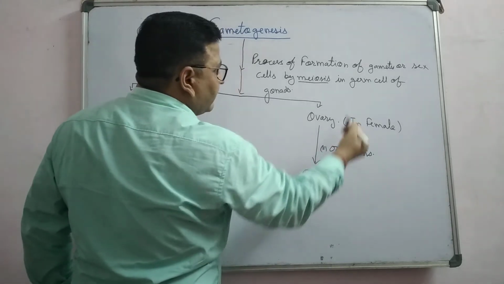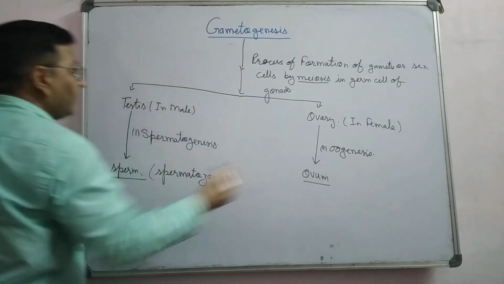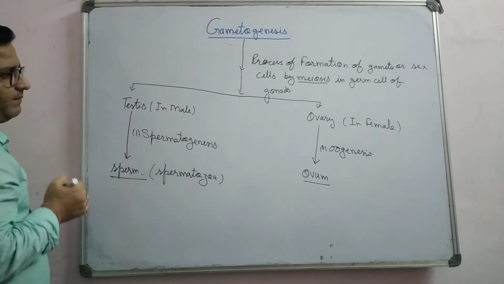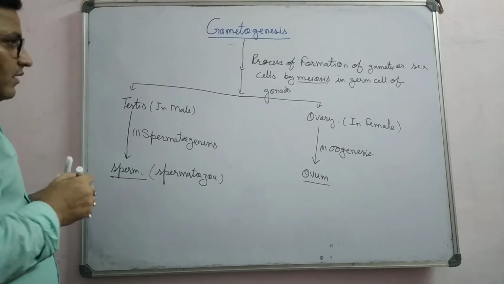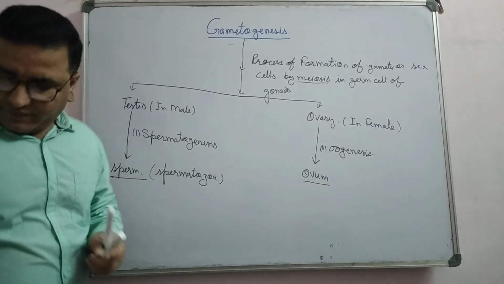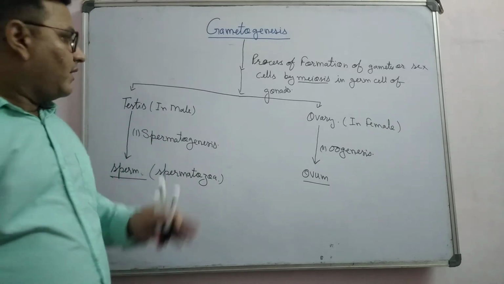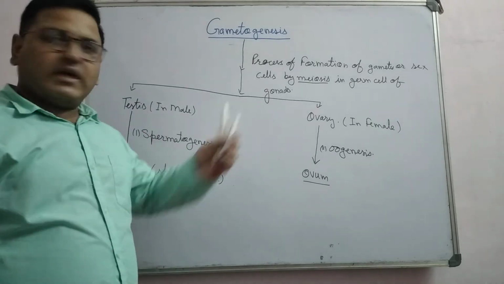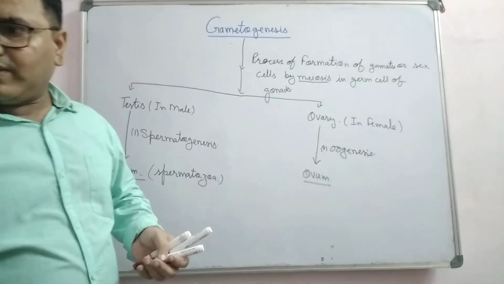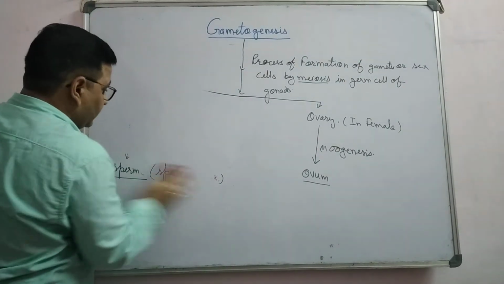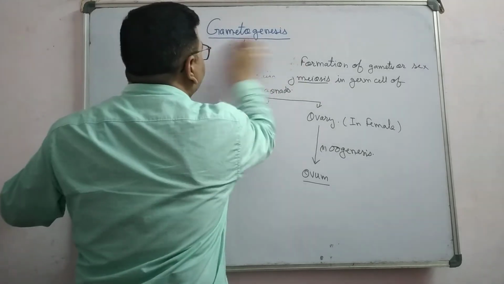This is the gamete or sex cell in female, and in male, sperm is the gamete or sex cell. So first of all, we have to study one by one what is spermatogenesis and what is oogenesis. First of all, I am going to explain spermatogenesis here.